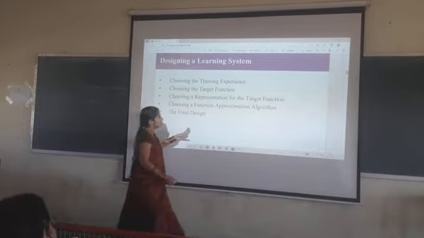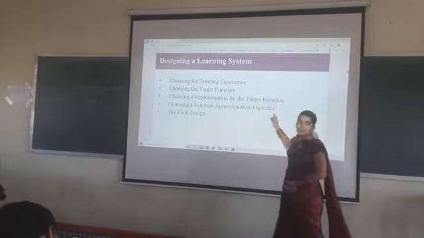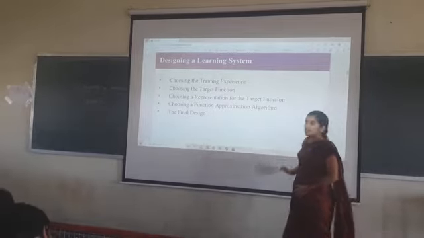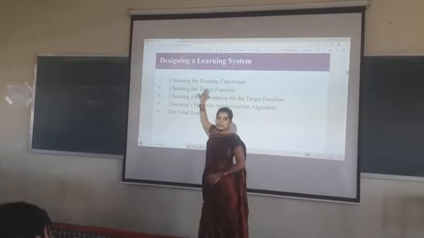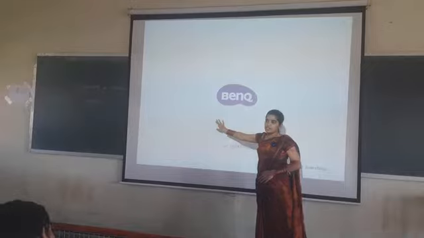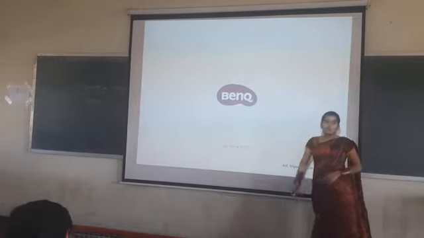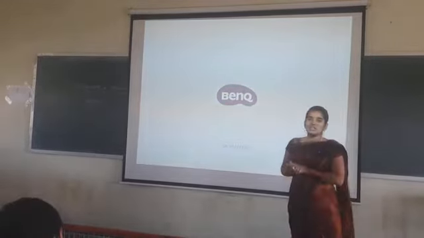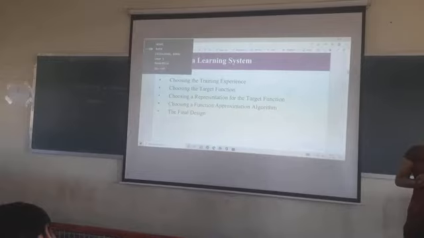These are the different steps involved in designing a learning system. What is the first step? Choosing the training experience. The second is choosing the target function. The third is choosing a representation for the target function, then choosing a function approximation algorithm, and finally the final design. These are the 5 steps involved in the learning system.